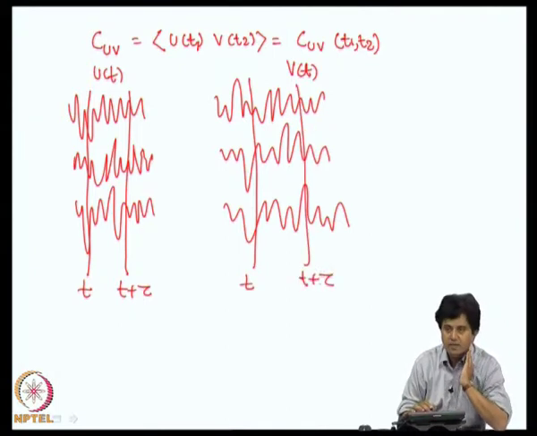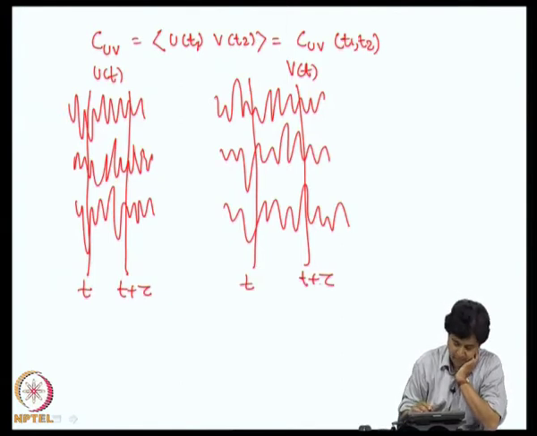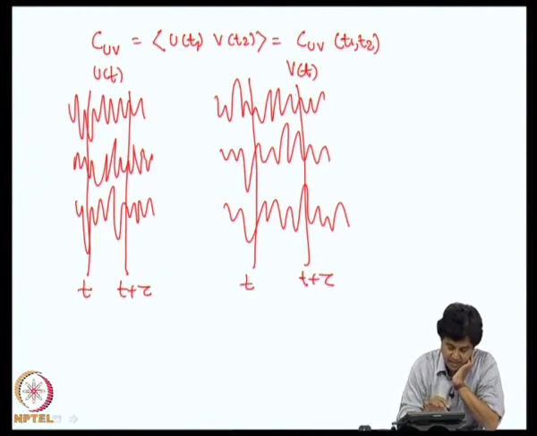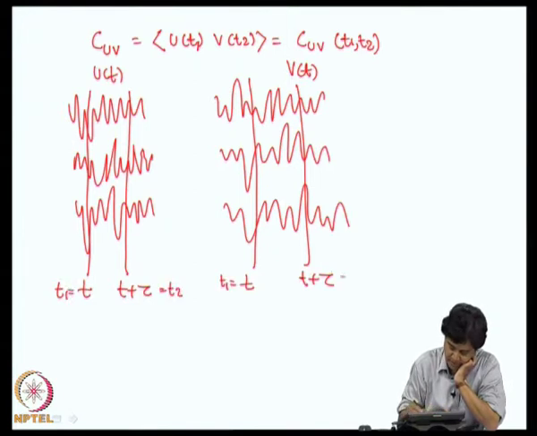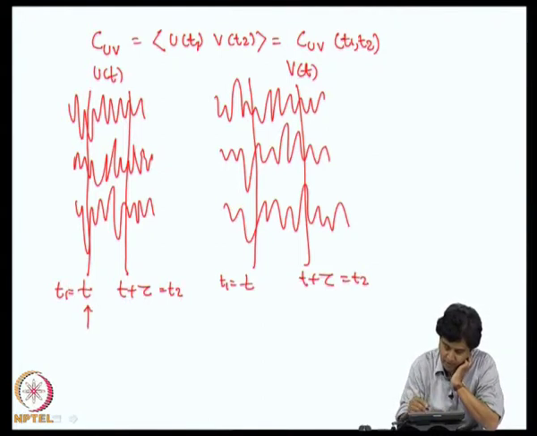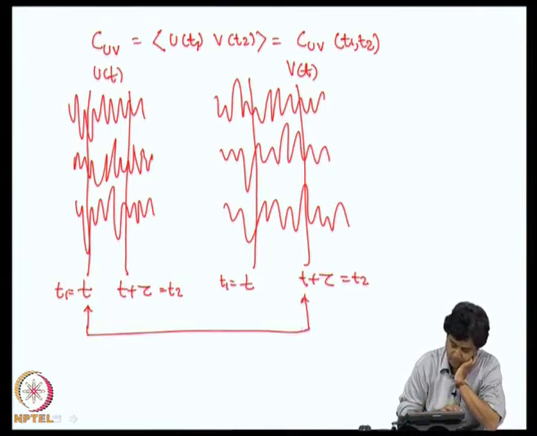So, there are basically 4 random variables here, 2 from u of t and 2 from v of t. When I say CUV of t 1 comma t 2, it is from u of t 1, say t 1 is equal to t, and v of t 2, with t 2 equal to t plus tau. This is clearly different from the covariance between these two other random variables.